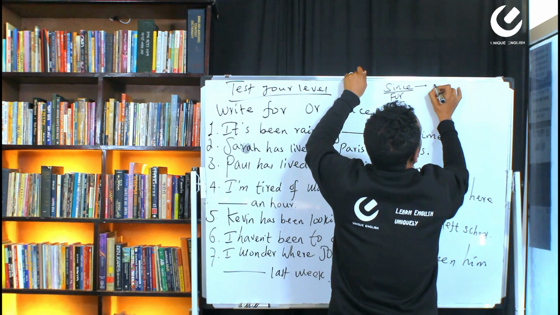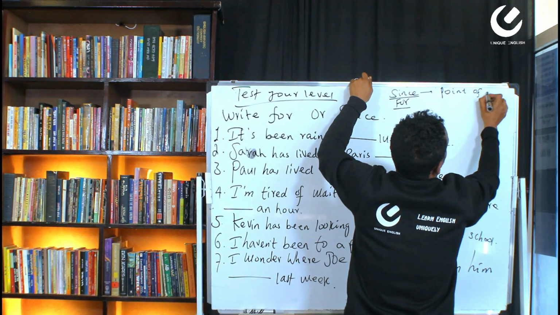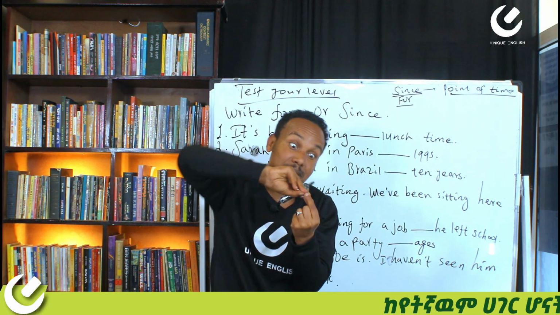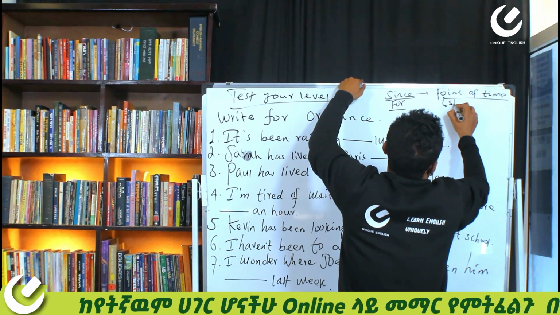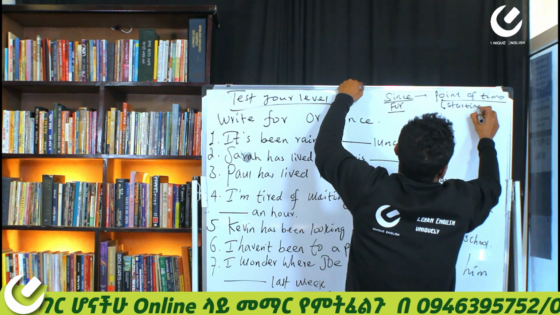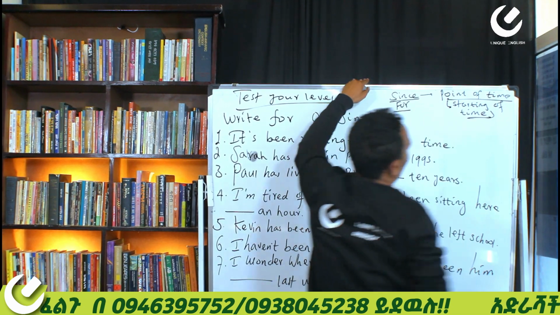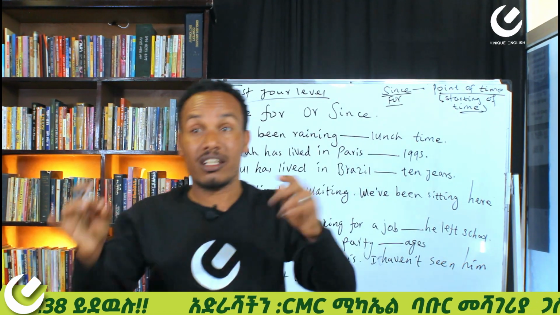Since refers to the starting of time or a point of time. Point of time means the starting of time, the beginning of when something happened. You know, since refers to point of time or starting of time.